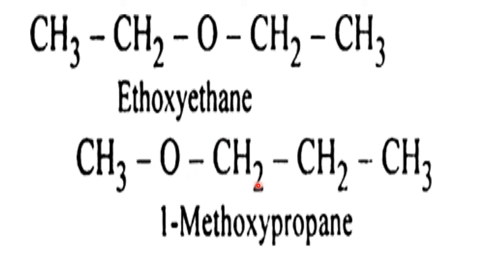So methoxypropane. Here it is 1, 2. On the one carbon atom an ethoxy group is there, ethyl plus oxygen, ethoxy. So it is ethoxyethane. It is named in this way because this O is called the alkoxy group. Please recall the previous discussion on functional groups, how they are called and what is the suffix for the functional group.